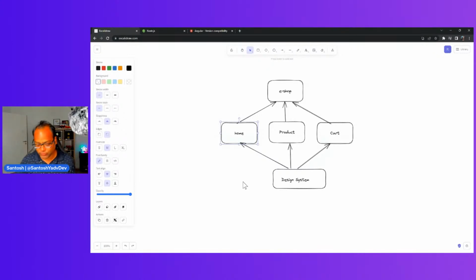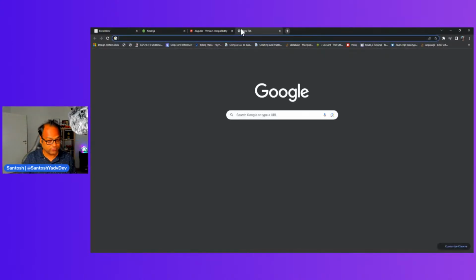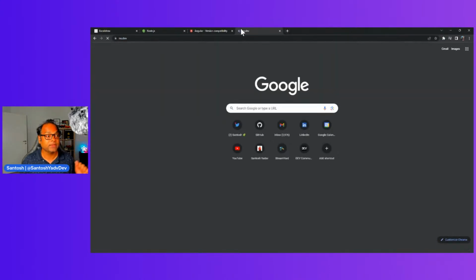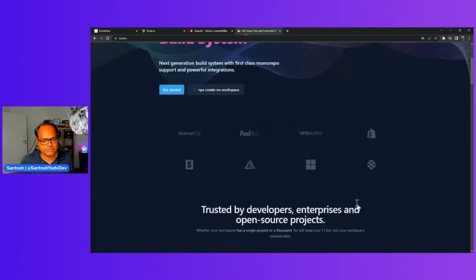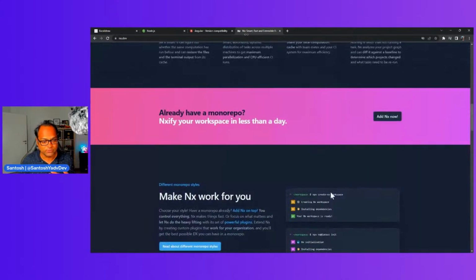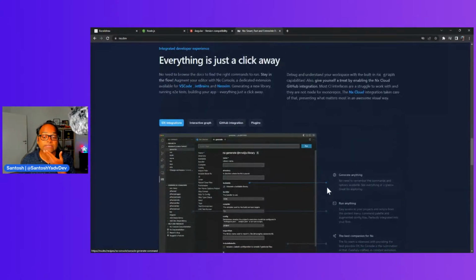So if you want to read more about NX, of course, you have the homepage nx.dev. You can go to nx.dev and read more about NX, right? It's good to start with, and of course there are some advanced concepts which you might want to learn. Once you start exploring little things, you will get deep into what is needed more for your own use case. The NX team has their own YouTube channel. You can just go ahead and subscribe to that, and they also have a community Slack.